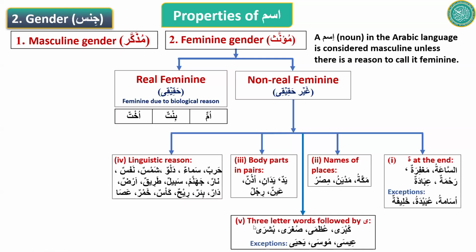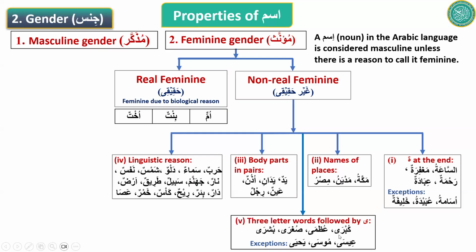And if you see a word that has this letter at the end, generally we call it a ya, right? It is written like a ya. Like kubra, there is a ya at the end. It actually doesn't sound like a ya. It sounds like an alif, doesn't it? We don't say kubrai. We say kubra, uzma, sughra, bushra. You see the pattern?